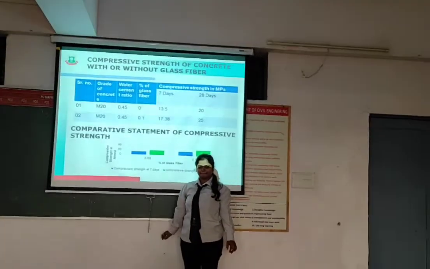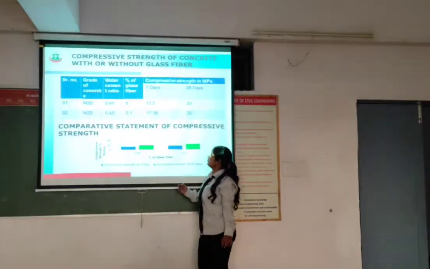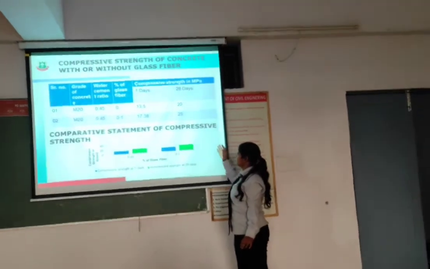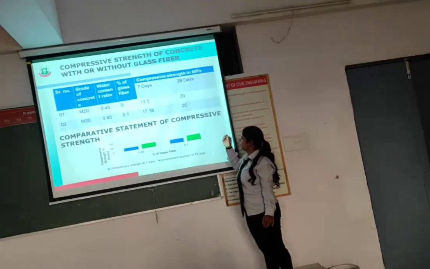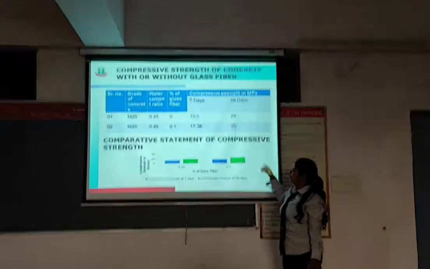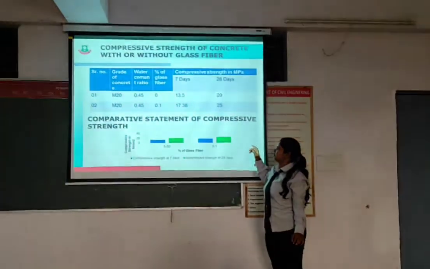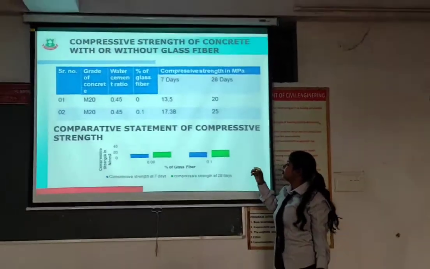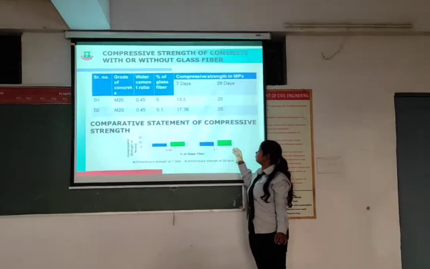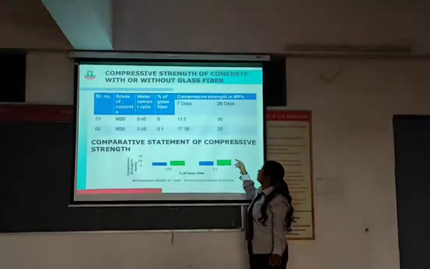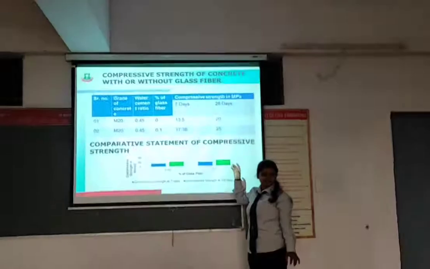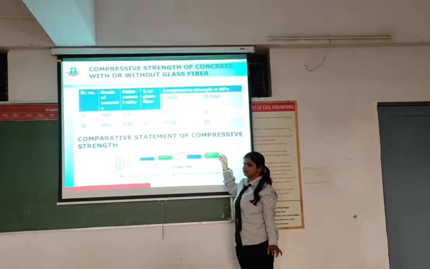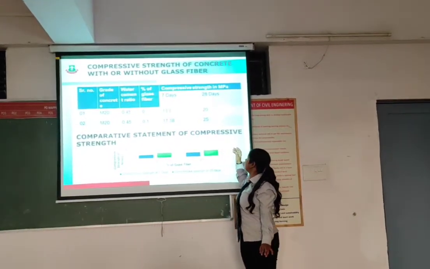Next slide. This table shows the addition of fiber. The grade of concrete is M20. Water cement ratio is 0.45, with 0% glass fiber. The compressive strength is 13.5 at 7 days and 20 at 28 days.